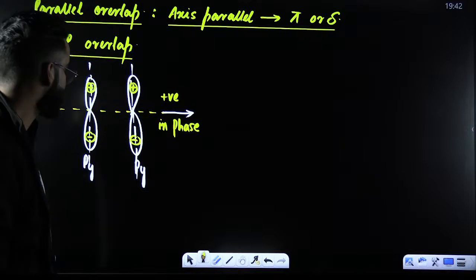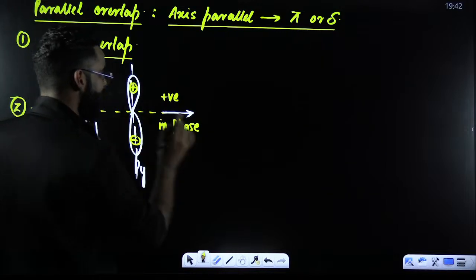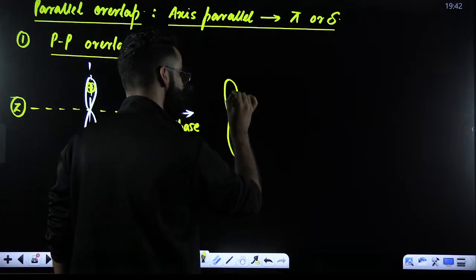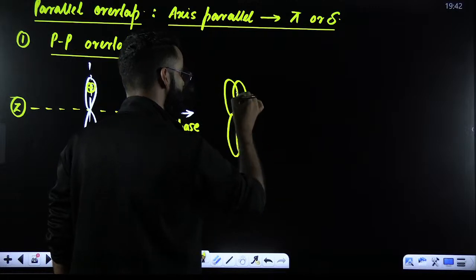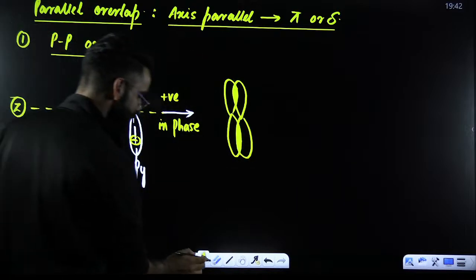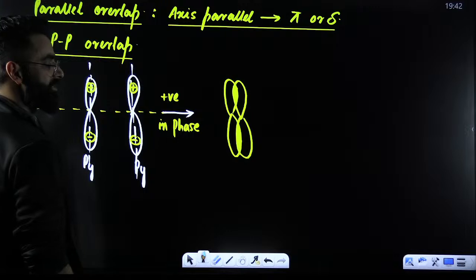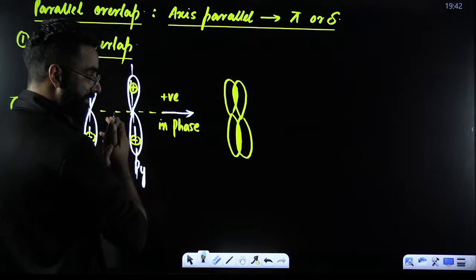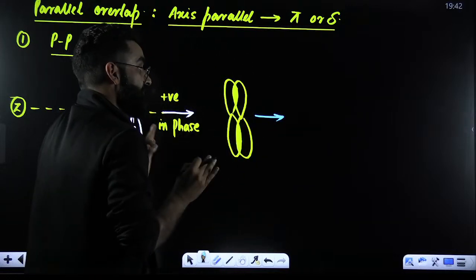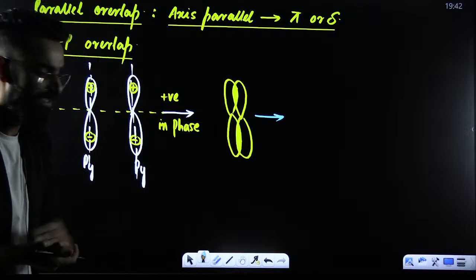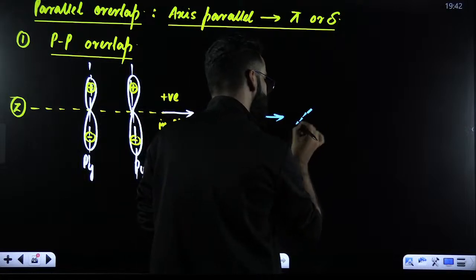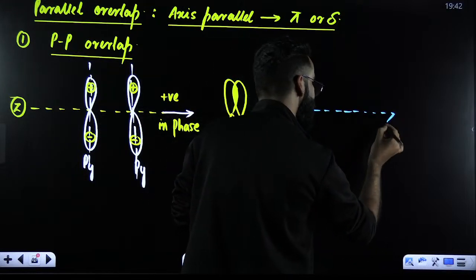Now, my dear students, what's going to happen? They are going to come closer with their axes parallel. So, for example, this is one of the p orbitals, and similarly, this is one more p orbital. Do you see any overlapping here? Yes, overlapping has happened. What kind of overlapping is this going to be? This is the parallel overlapping. Now, as I told you, this common electron density is going to arrange itself in such a way that it comes under the influence of both the nuclei. So how are you going to show it at the end? Basically, this is how you are going to show. Imagine this is one of the planes over here.